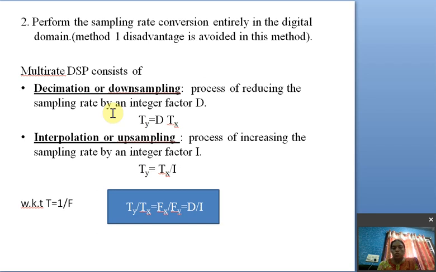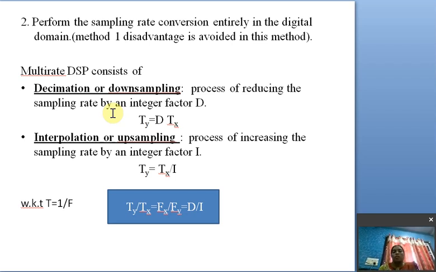And the new sampling interval Ty is in the form of Tx by I. That means if you want to increase the sampling rate by an integer factor I, do the upsampling action. Sampling rate is usually expressed in terms of frequency F, which is the reciprocal of T, that is F equals 1 by T. So you may use T or F here. T is nothing but the sampling interval or sampling period. Don't confuse them; T is equal to 1 by F.